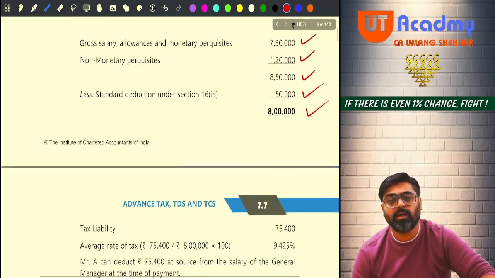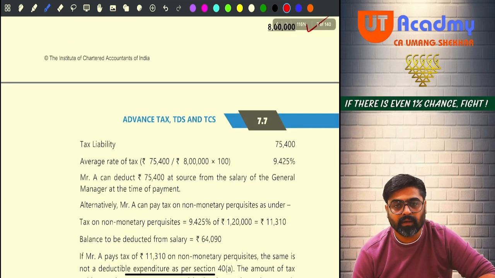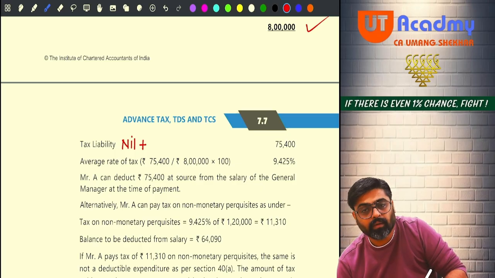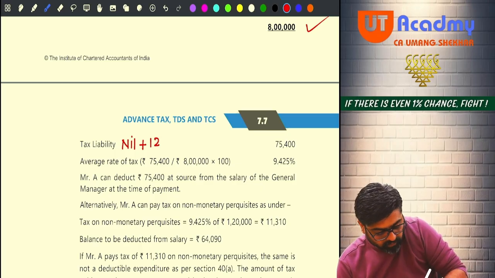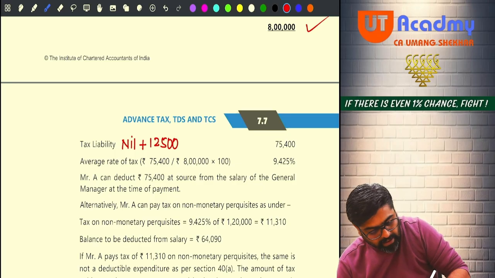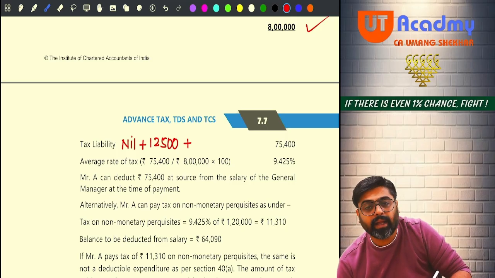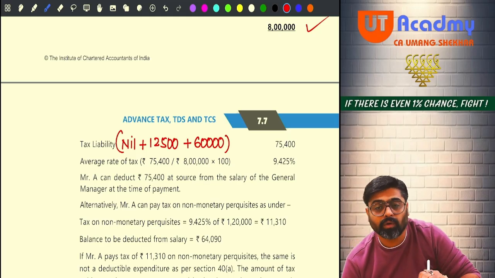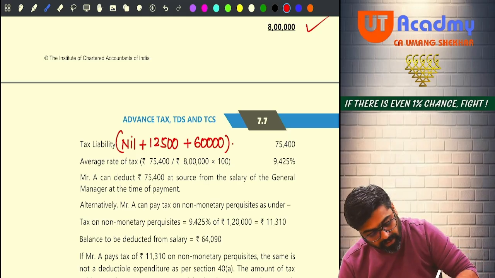On this, now the normal tax rates will be applied. So the tax liability will be: first 2,50,000, there will be no tax. Then 2,50,000 to 5 lakhs, it will be 12,500. And on 5 lakhs to 8 lakhs, it will be 20%, meaning on 3 lakh, 20% will be 60,000. 60,000 plus 12,500 will give you 72,500, plus 4% cess.